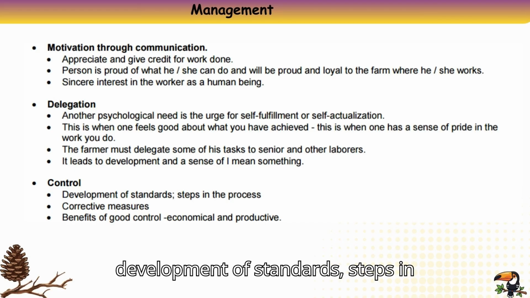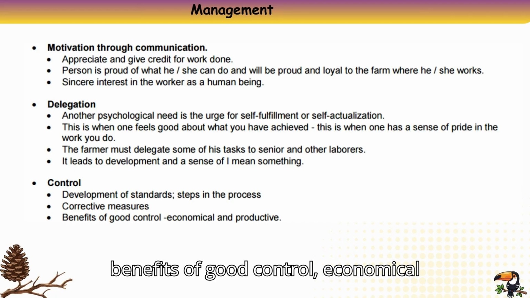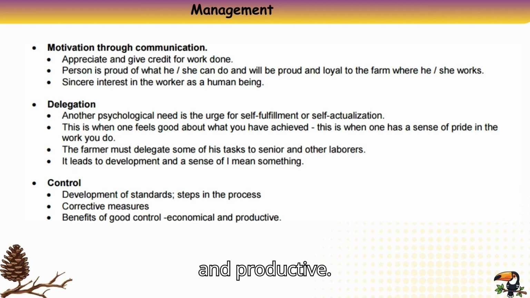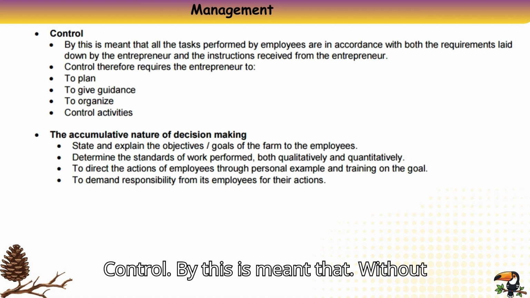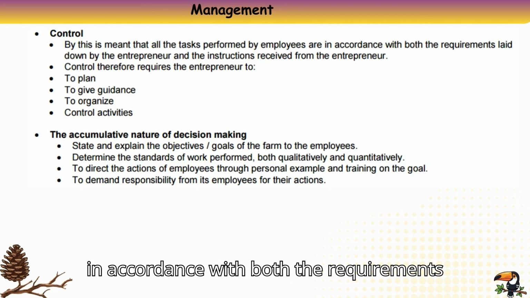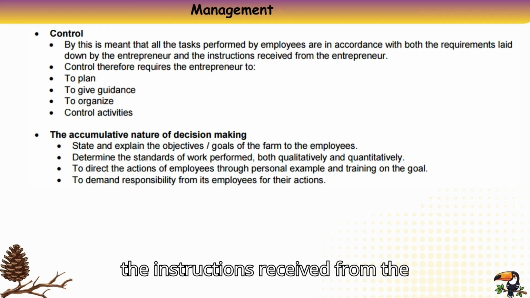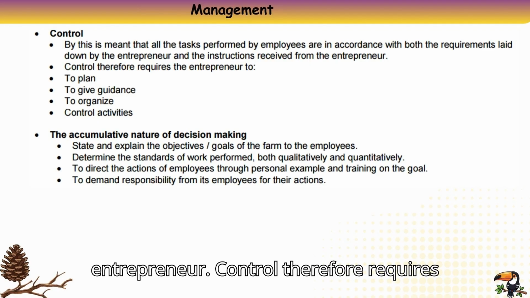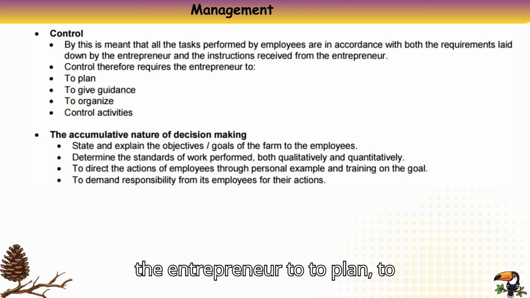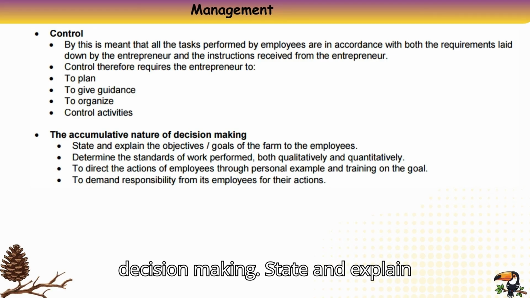Control. Development of standards, steps in the process. Corrective measures. Benefits of good control: economical and productive. Control means that all the tasks performed by employees are in accordance with both the requirements laid down by the entrepreneur and the instructions received from the entrepreneur. Control therefore requires the entrepreneur to plan, to give guidance, to organize, to control activities, given the cumulative nature of decision-making.